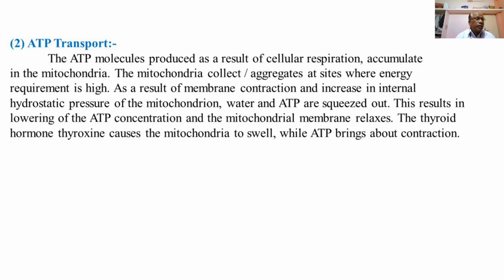Abnormal cell death due to mitochondrial dysfunction can affect the function of the organ. The abnormal cell death due to the mitochondrial dysfunction leads to cell death or apoptosis. So these are the two aspects.